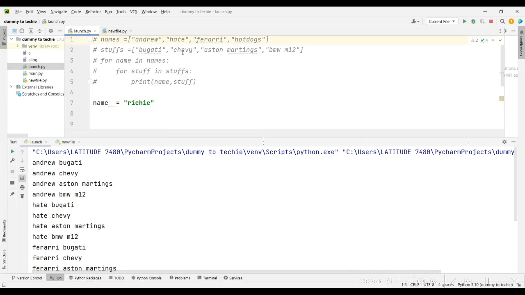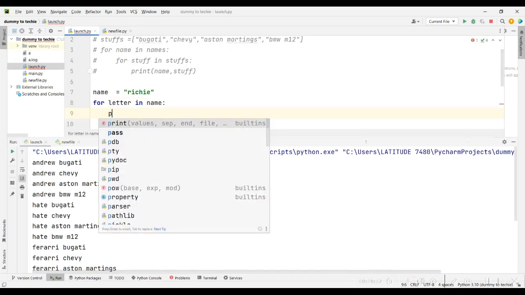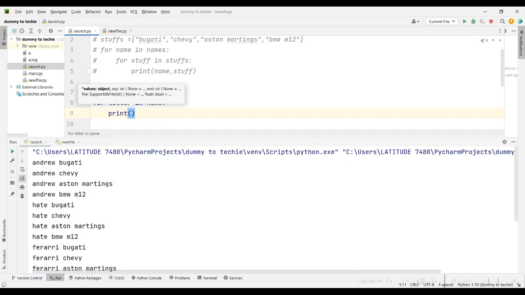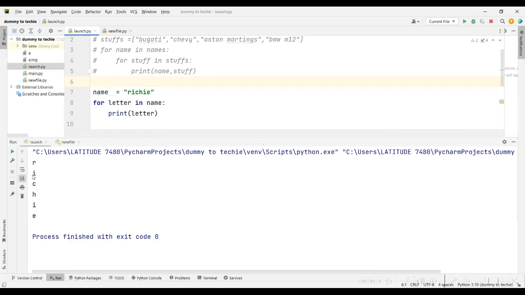So the same way we did for this, we can use it here. We can do a for loop that says for letter in name. Remember, this variable can be anything. It can be i, anything you want it to be, but it's good to make it easily readable. So for letter in name, just print out the letter. You see it's the same thing you can do for a string, and it prints out all the letters in this name.